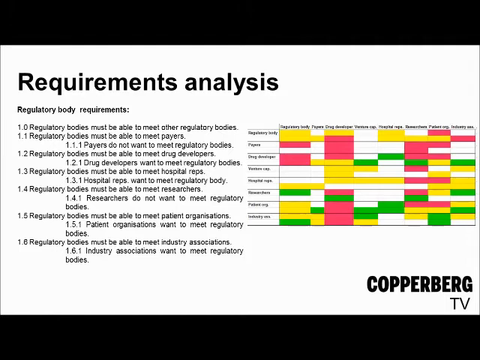When we look at requirement 1.0, we can see in the interaction matrix that regulatory bodies would like to meet with other regulatory bodies, and this is marked with a medium priority. This is an example of stakeholders that would like to meet with their peers. In requirement 1.1, we can see that regulatory bodies would love to meet payers. Here there is a need for a one-sided interaction, because when we look at the payer side, they do not necessarily want to meet with the regulatory bodies.